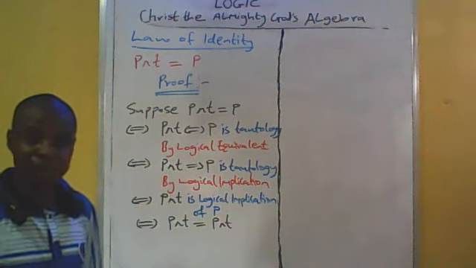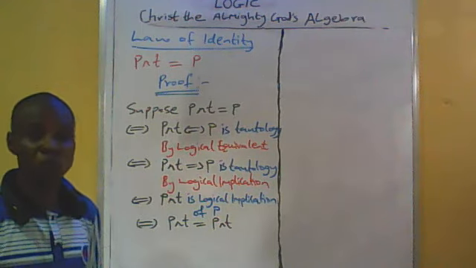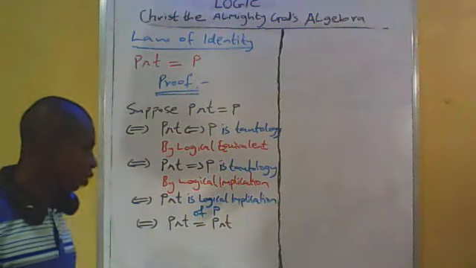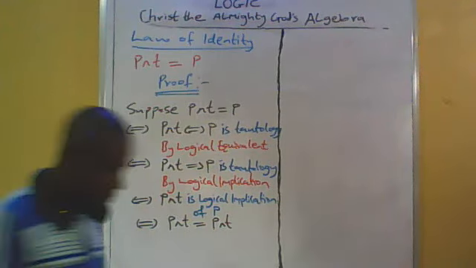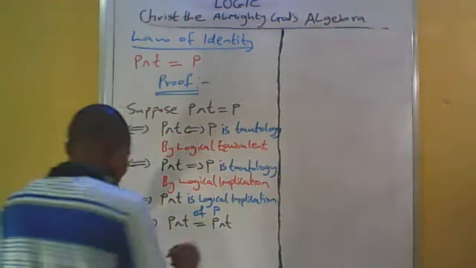So it is true that P and T is equal to P and T, being justified by identity, I mean the sameness.